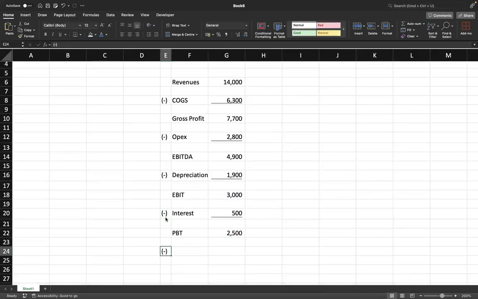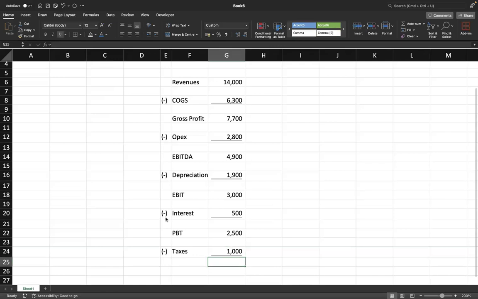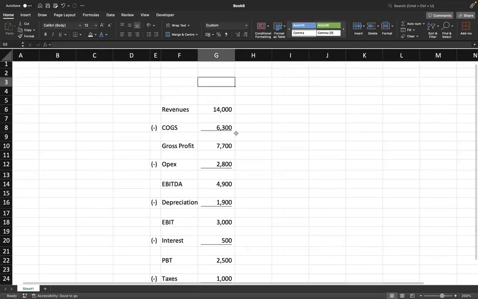Taxes is given to us at what thousand, isn't it? So your PAT, profit after tax, is 1,500 million. This is the data for year 1. Same way we have to do until year 5.